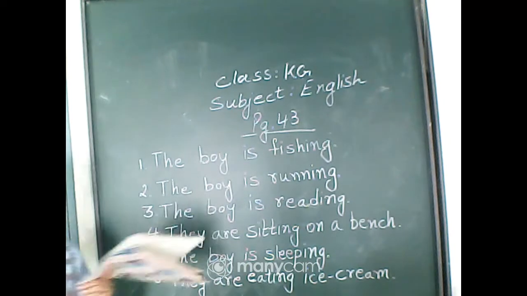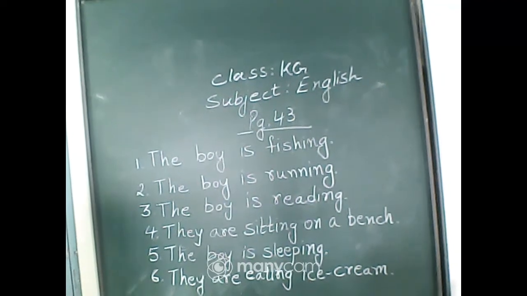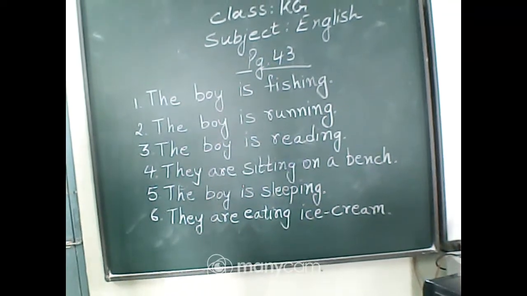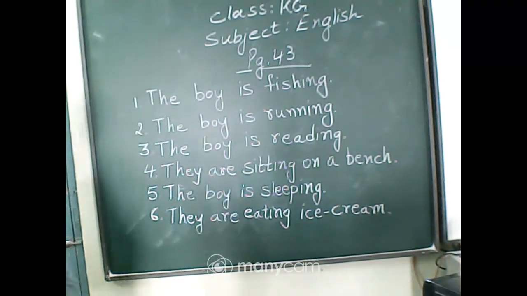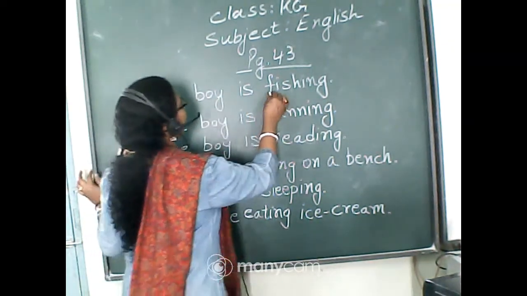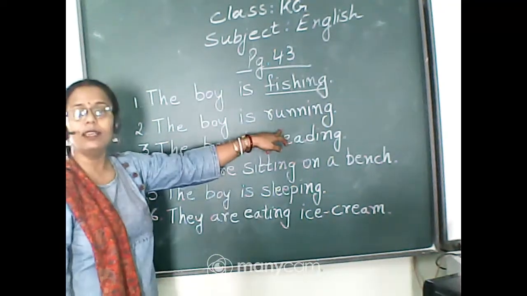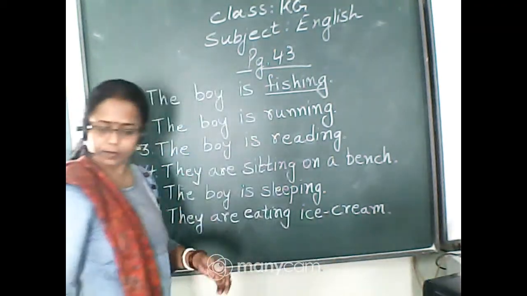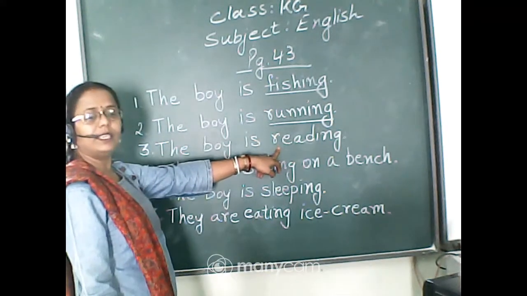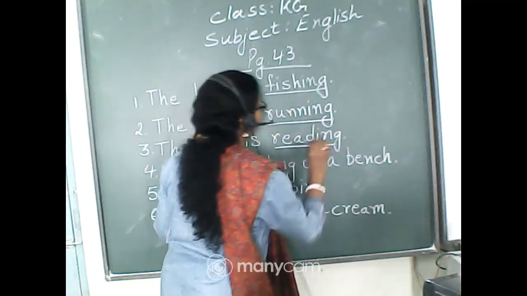Okay, let me set the camera so that you can see each and every part very nicely. I hope now it's very clear to all of you. So we made a sentence with fishing. The boy is fishing. Next comes the boy is running, so we underline running. Now again we made a sentence with reading. The boy is reading. So let us underline reading.